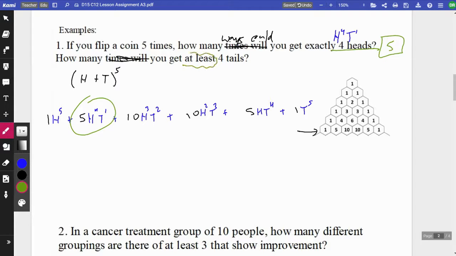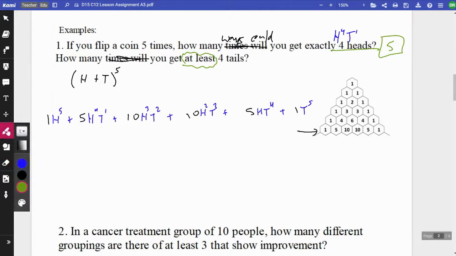So this "at least" here kind of tricks us a little bit. To fit what they're asking, at least 4 tails means that you could get 4 tails, or a situation where you got more than 4 tails. As long as you got at least 4 tails, that's what we're saying is a success for this question. How many ways could you get at least 4 tails?